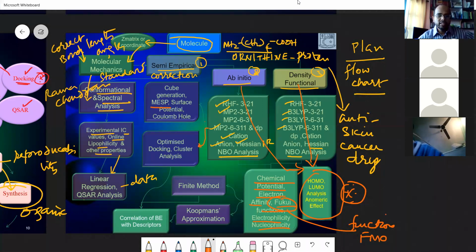You have the molecular electrostatic potential, surface potential, and Coulomb volts. So this determines the reactivity part.